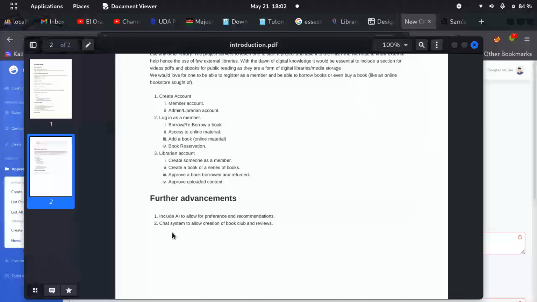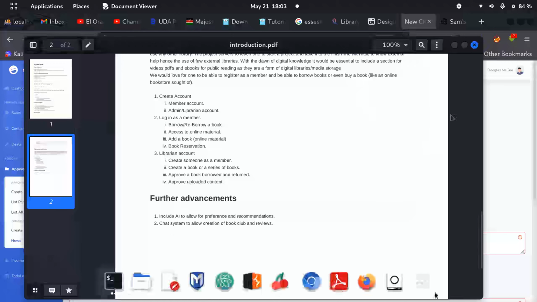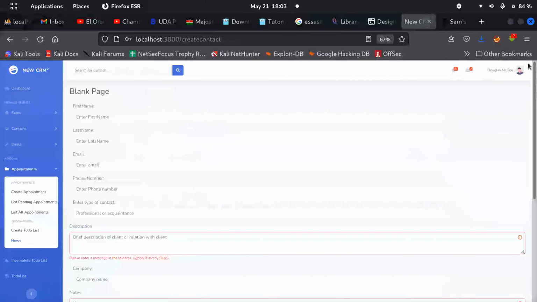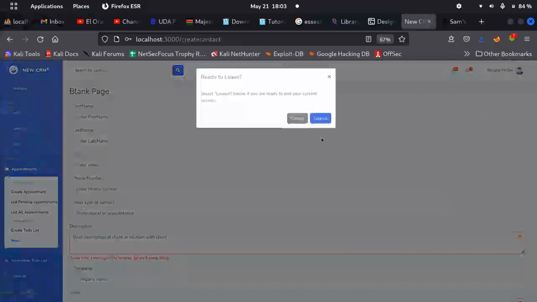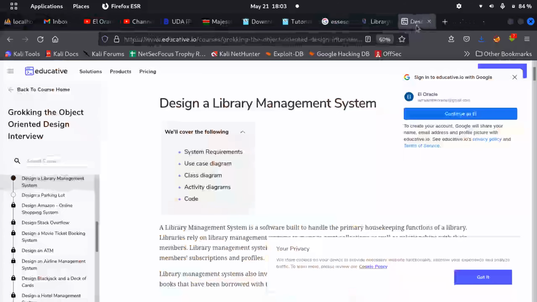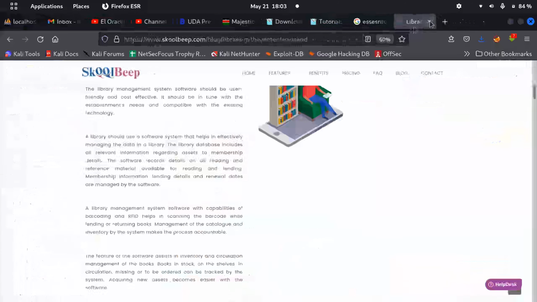Okay, fine. You can also suggest further advancements that we can do. And I hope this works out. I hope it all turns out well, because I would love for all this to turn out to be amazing. Like, there's a library management system.